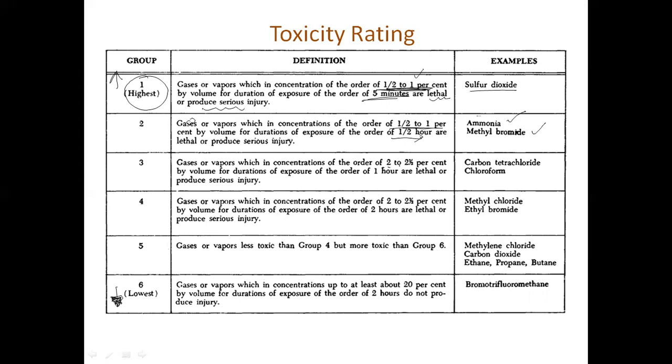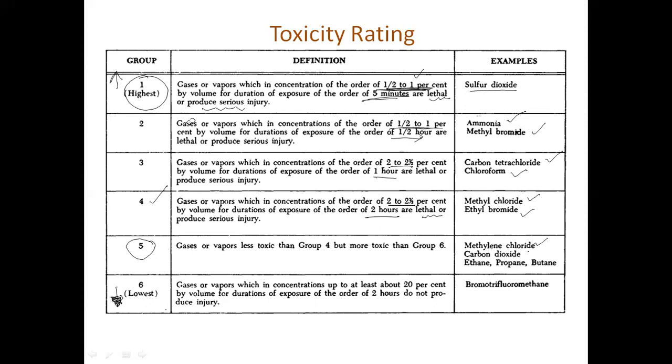Next, the concentration increases to 2 to 2.5%, and you are increasing the time also, then it becomes lethal. Examples are carbon tetrachloride and chloroform. Then see, if we maintain the concentration at 2 to 2.5%, but for 2 hours it is not lethal, after 2 hours it will become lethal. Then it will be categorized as the next toxicity rating. Methyl chloride and ethyl bromide are examples in this toxicity rating. Class 5 is a very easy definition. It just says less than 4, more than 6.